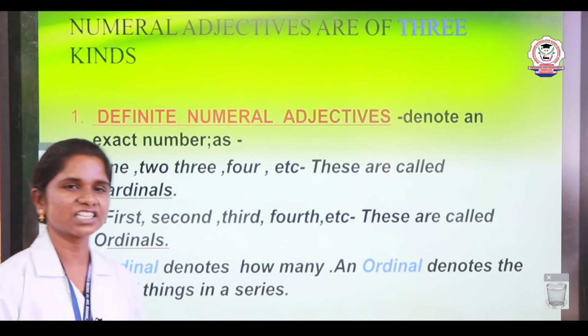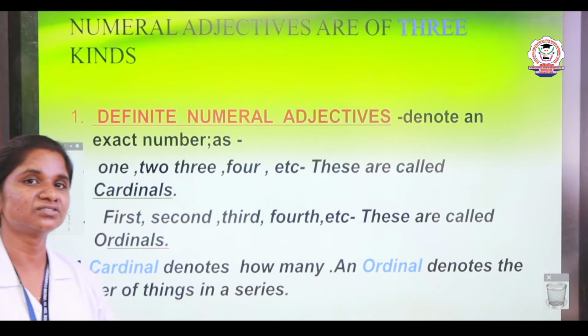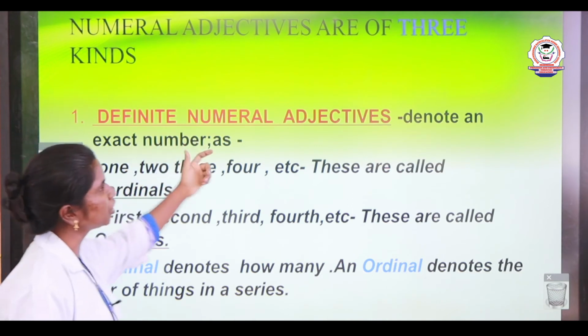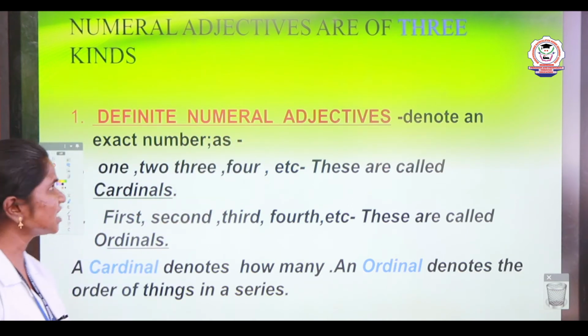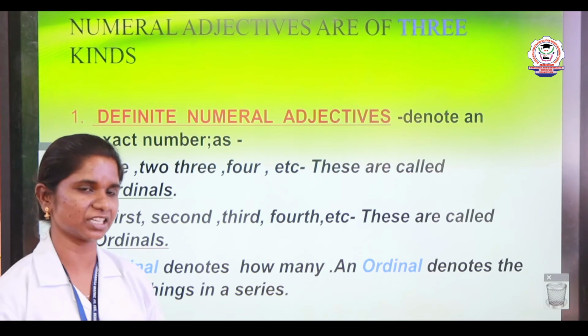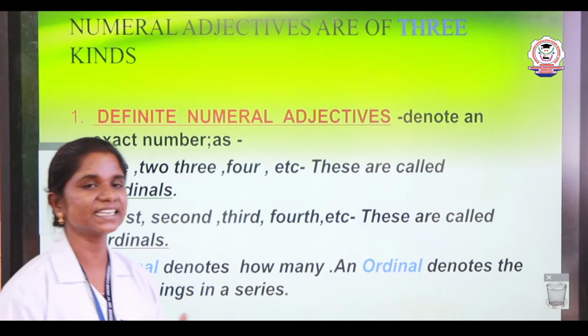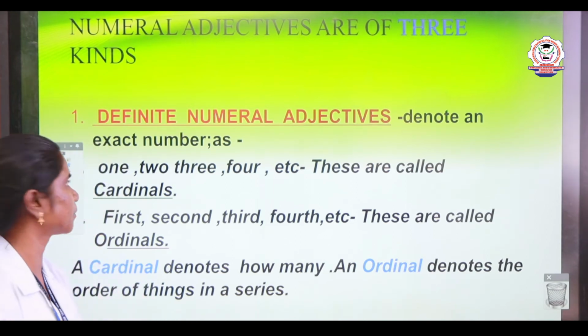Numeral adjectives are of 3 kinds. The first one is definite numeral adjectives. What are definite numeral adjectives? They denote an exact number. They tell us the exact number.